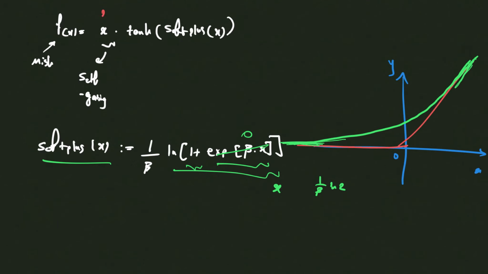So let's say you have x, let's say hyperbolic tangent we denoted as g, and softplus we denoted as h. Now, if we go down and try to rewrite it, we can see that f(x) becomes x times g of h of x.